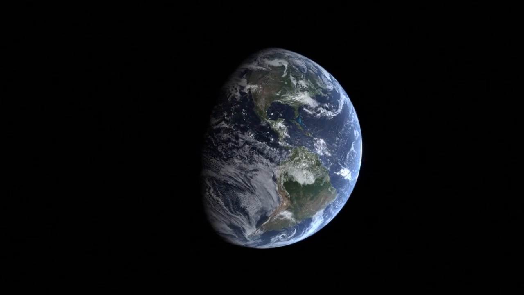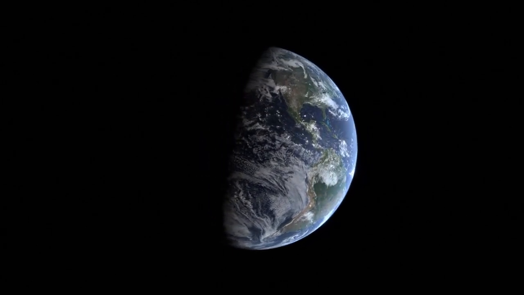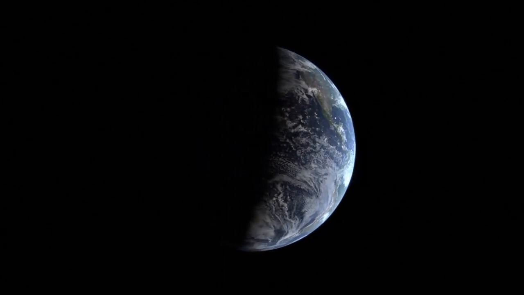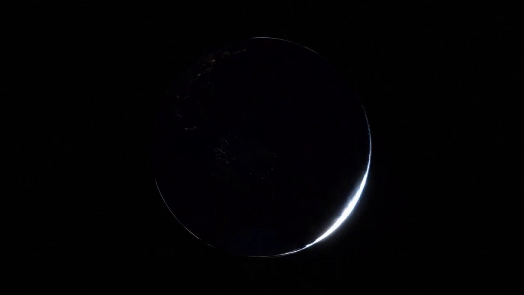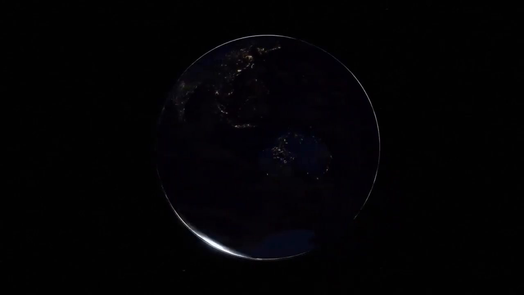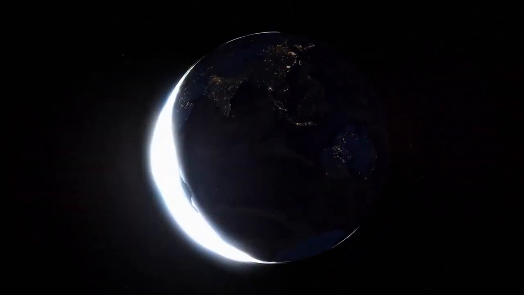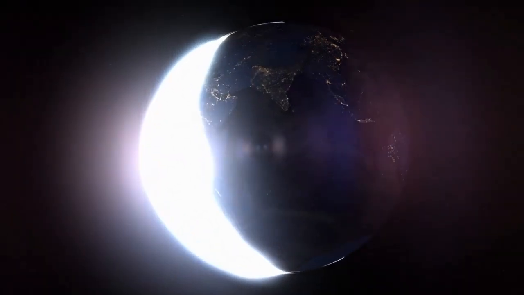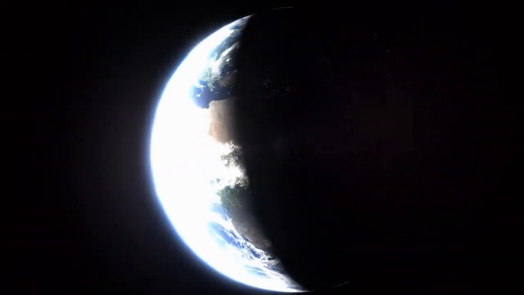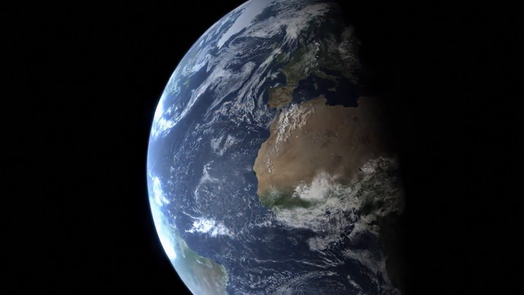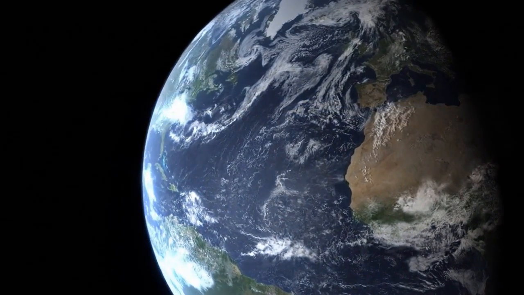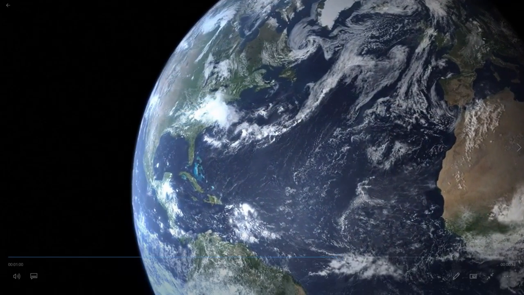It's in a 3D image, okay? This is how the Earth appears in the night, okay?